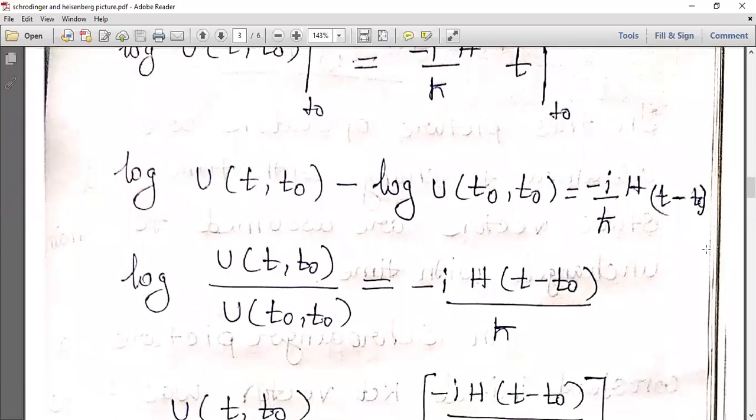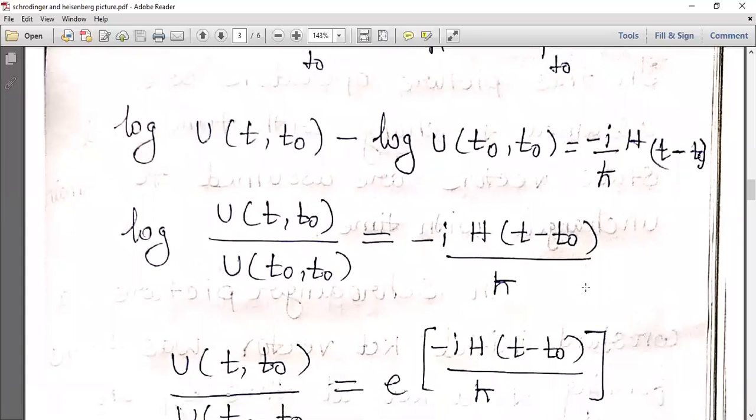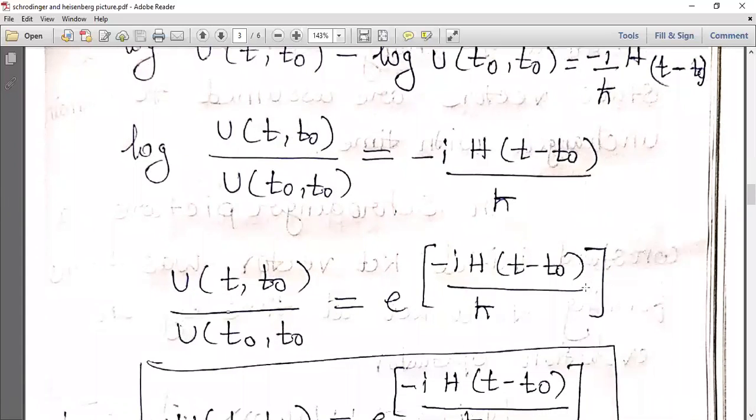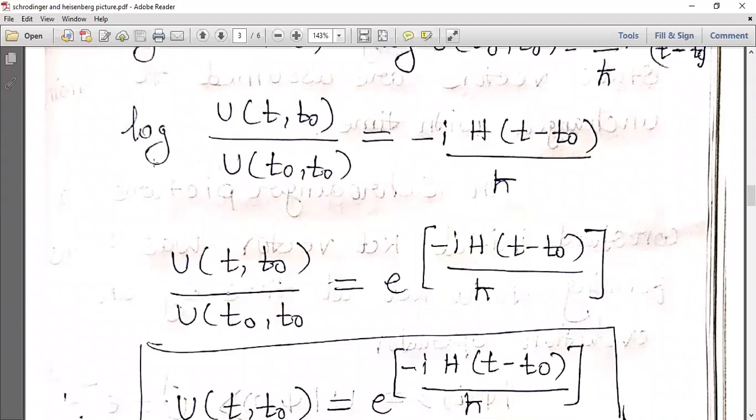Now this becomes the m by n rule, that is, log of U (t, t naught) by U (t naught, t naught) equals minus i by h cross H (t minus t naught). This can be written, if we change to the exponential side, as the exponential of minus i by h cross H (t minus t naught).